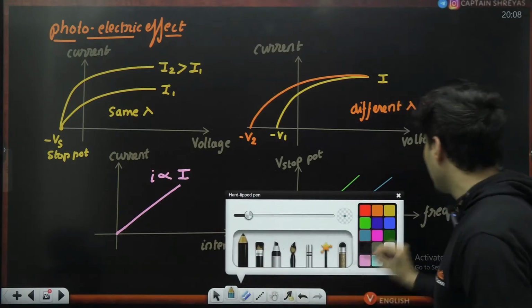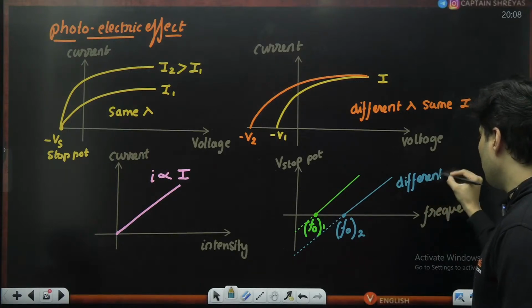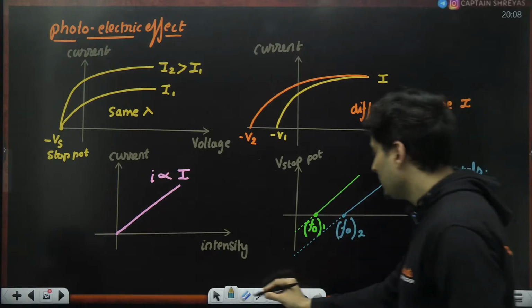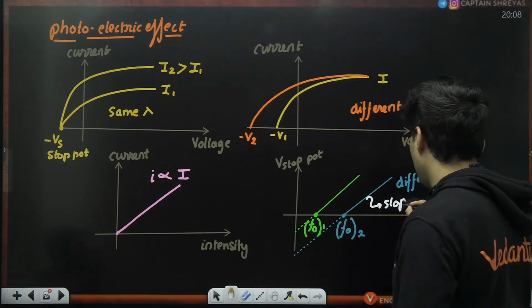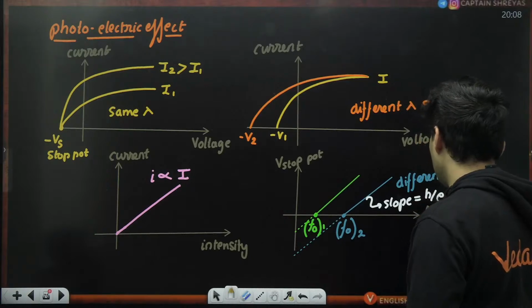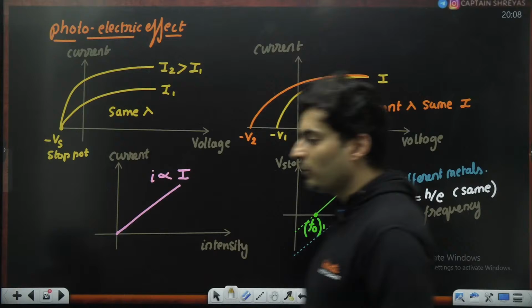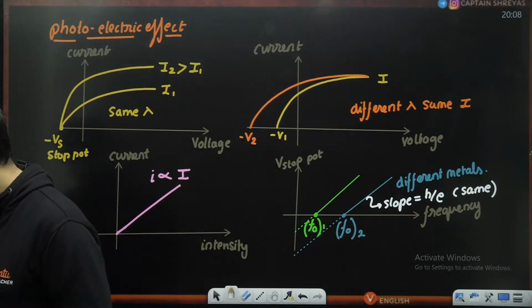So these are different metallic surfaces, different metals, which have the same slope. Yes, the slope is the same, and slope is h by e. That is always going to be the same. Keep this in mind.